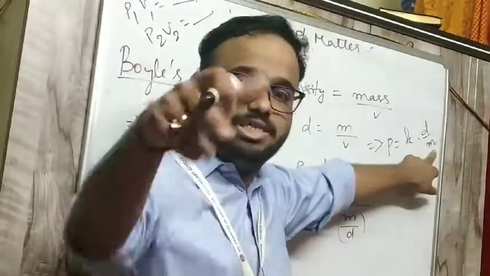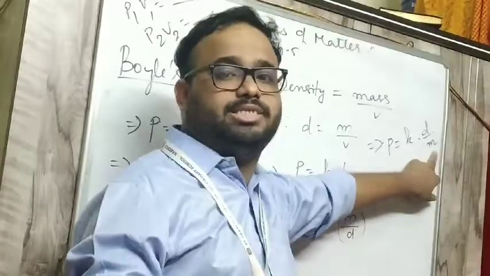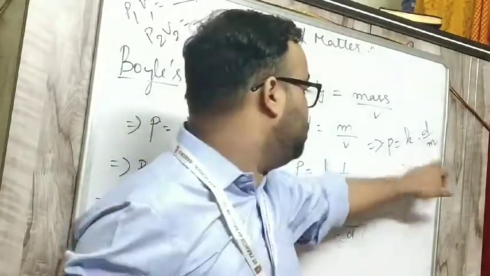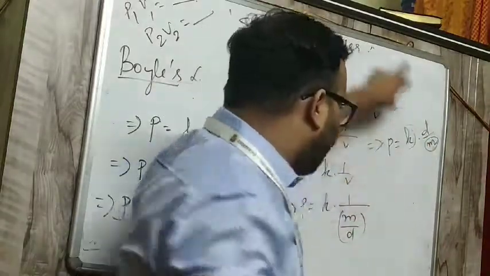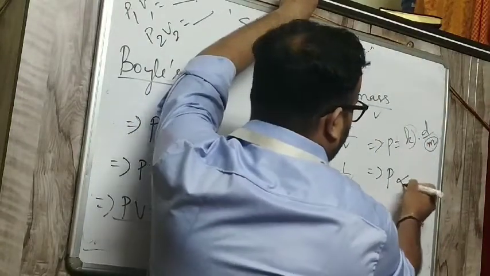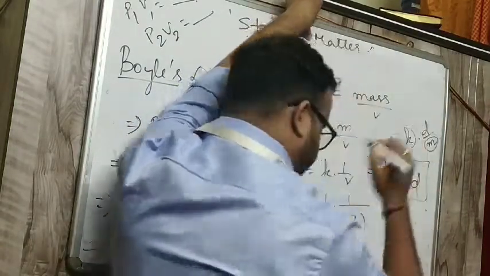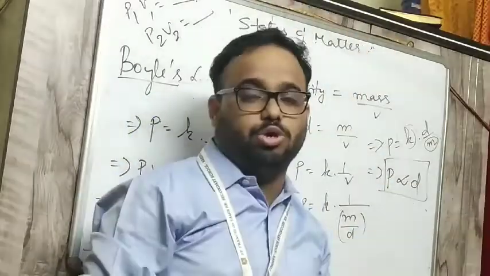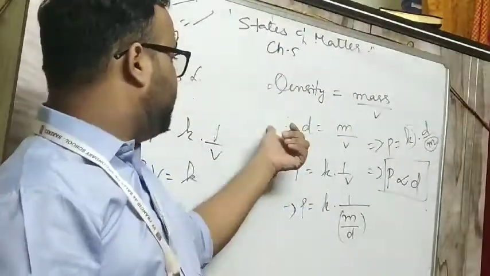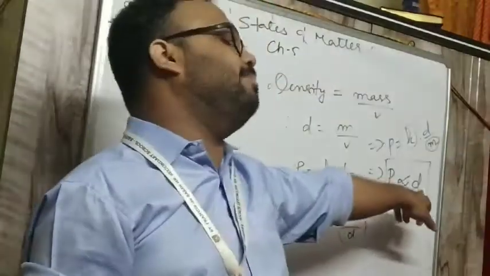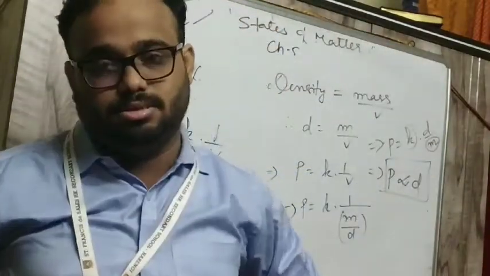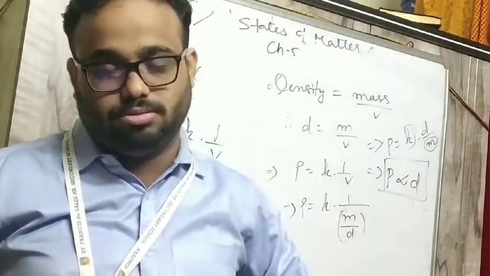Now K is constant. M, the mass of the gas, is fixed, because the law states pressure of a fixed mass of a gas. So these two become constant, and then pressure will be directly proportional to density. So you get two things: pressure is inversely proportional to volume by Boyle's law, but pressure is directly proportional to the density. So this is Boyle's law.